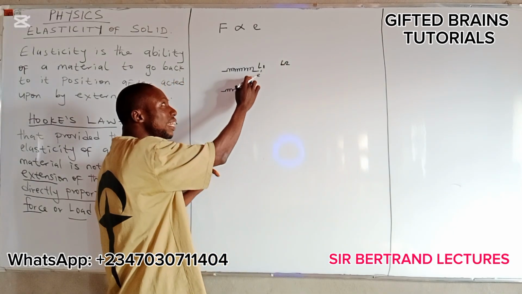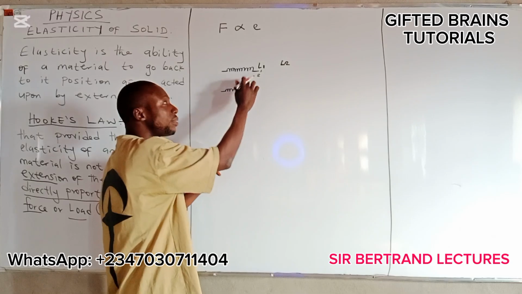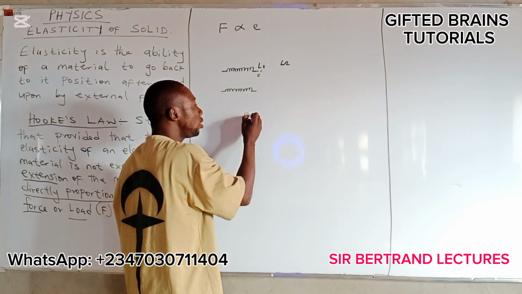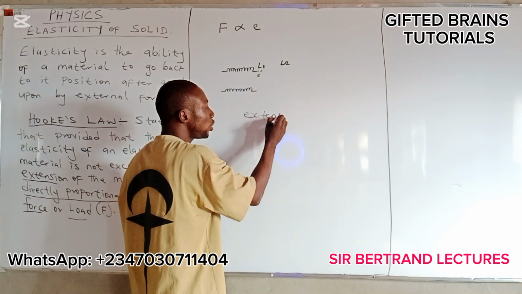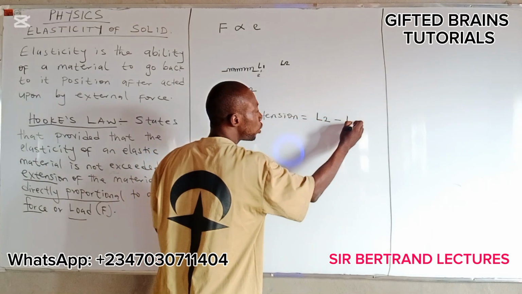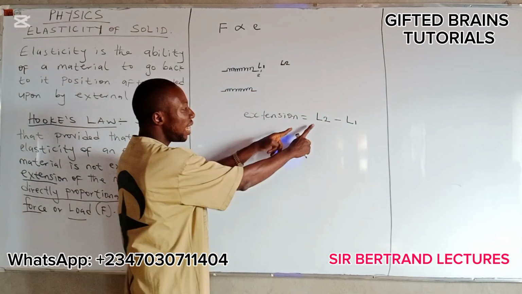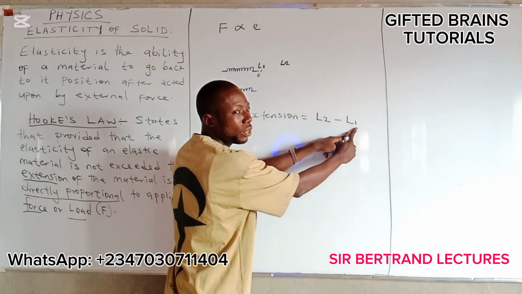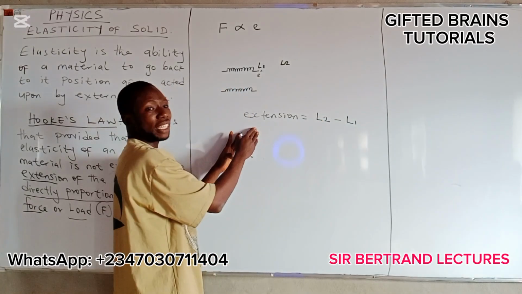Now, how do we obtain the extension? Extension is equal to L2 minus L1. That is length 2 minus length 1, and that gives us the extension.